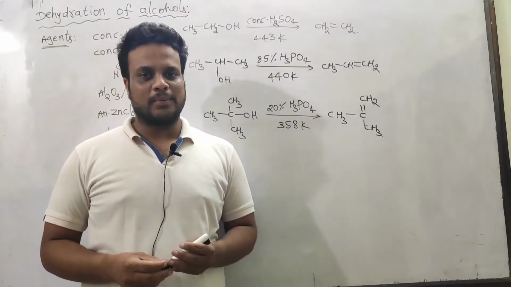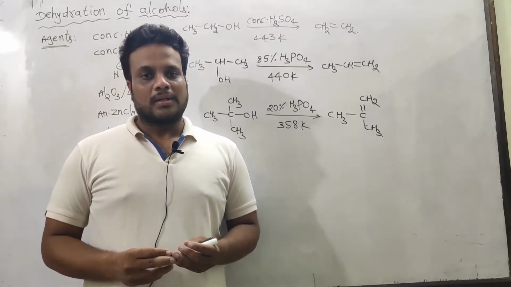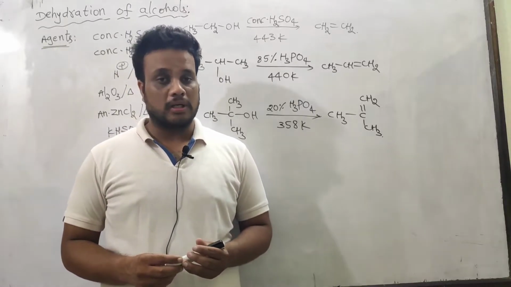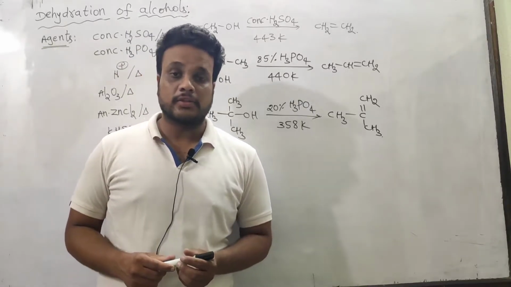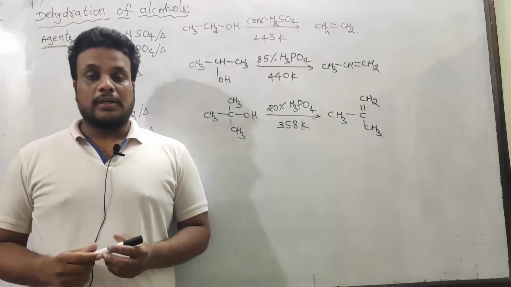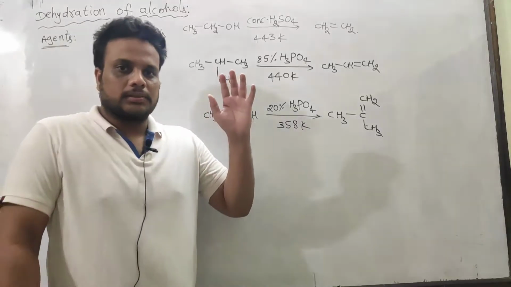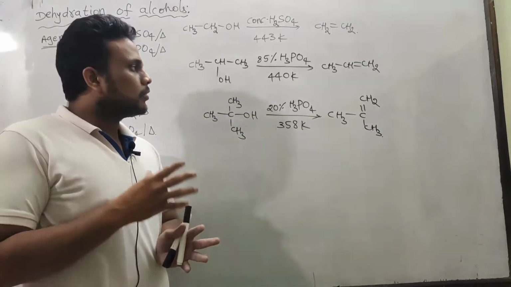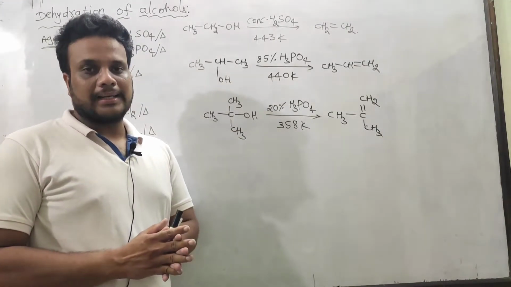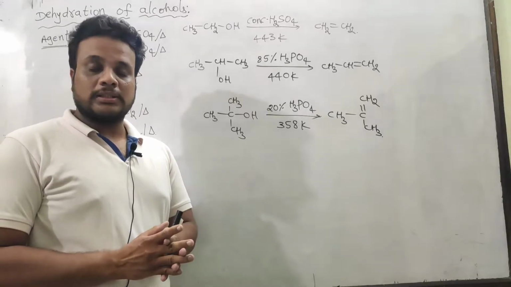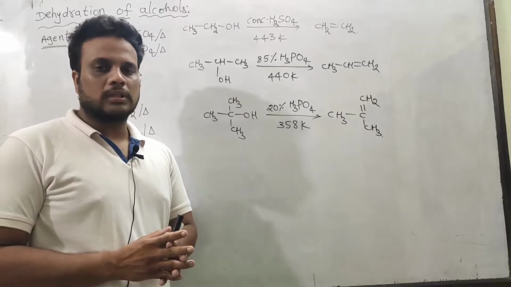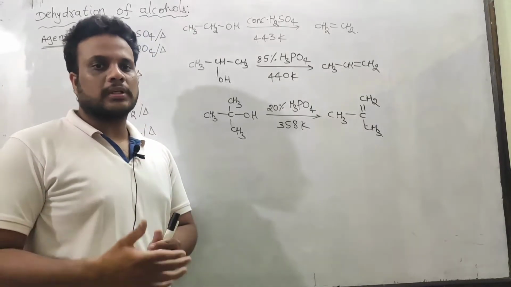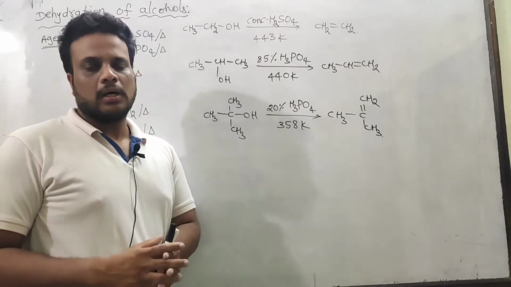Friends, today I am going to give you the best trick and complete information on dehydration of alcohols to alkenes. Actually, we know alcohols on dehydration give two types of products, alkenes and ethers. But today's class is related to formation of alkenes, because this is very important for both boards and competitive examinations. Dehydration of alcohols also gives ethers, okay, there is a separate video for that.